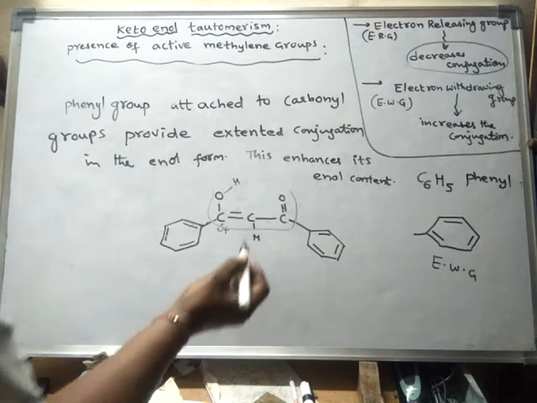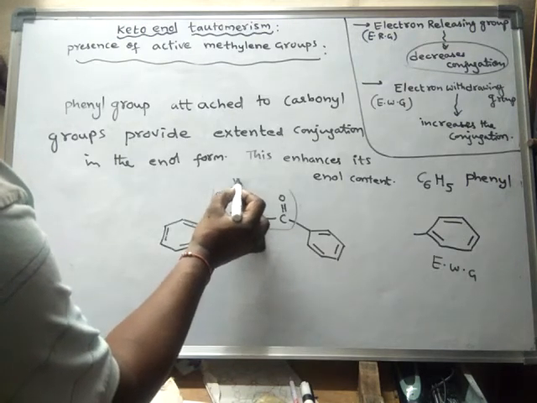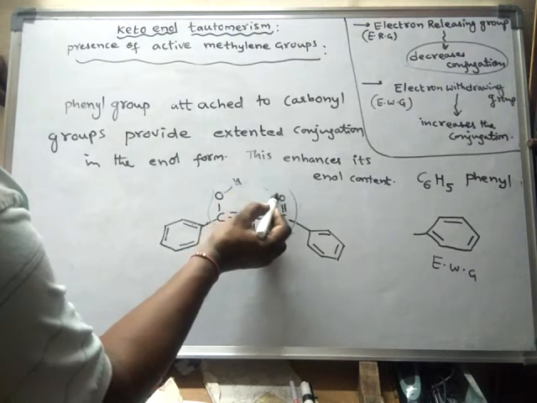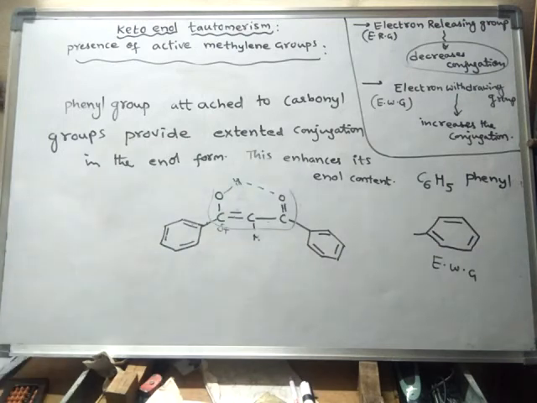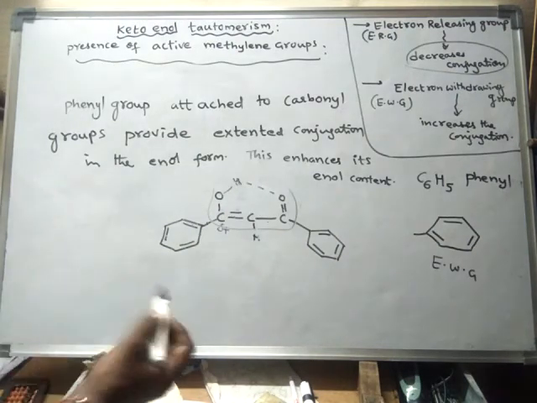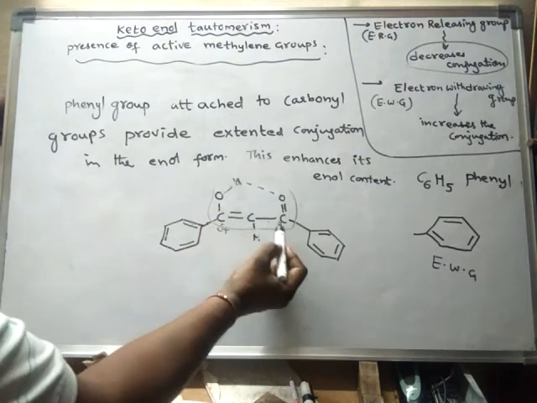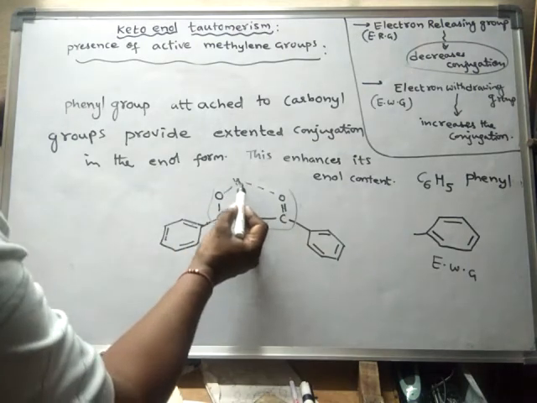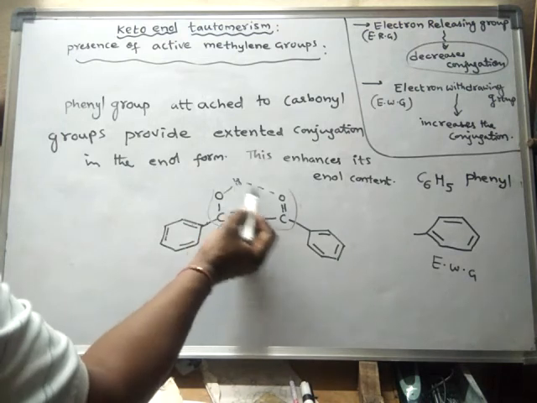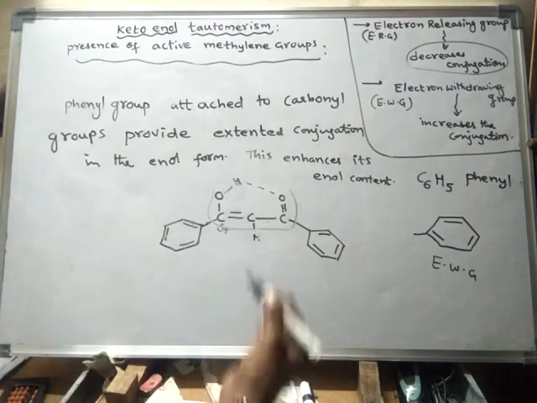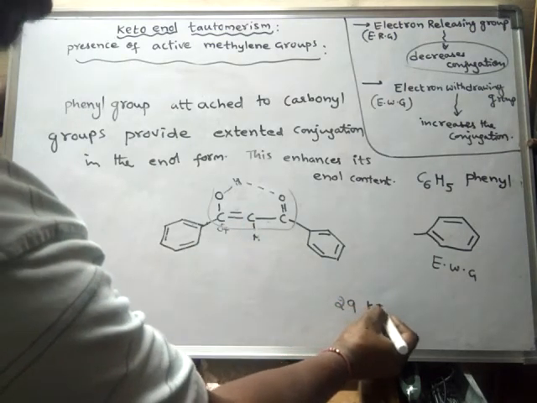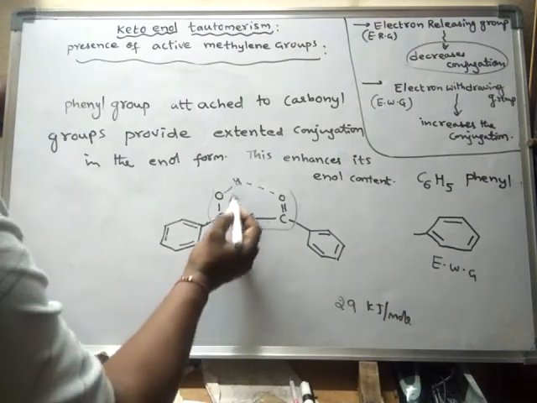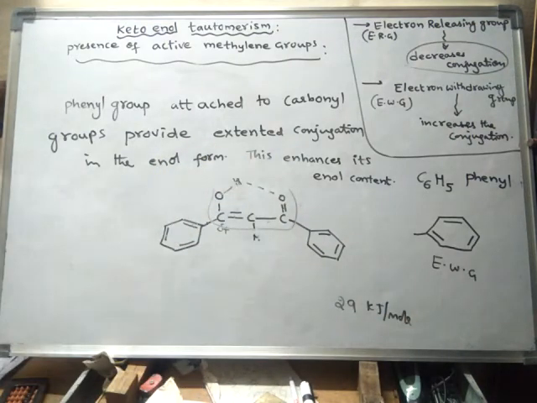And one more thing, this hydrogen will form hydrogen bonding with the oxygen. So two things are happening: conjugation is increased and a hydrogen bond is formed. Due to the formation of the hydrogen bond, the stability of the enol increases by about 29 kilojoule per mole. Also, whenever conjugation is increased, it increases the stability.